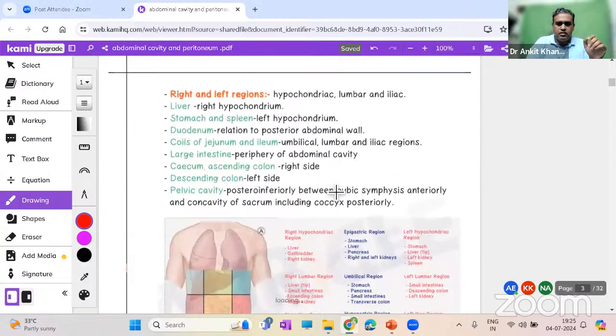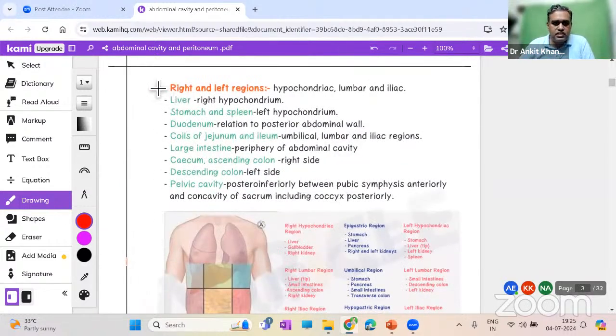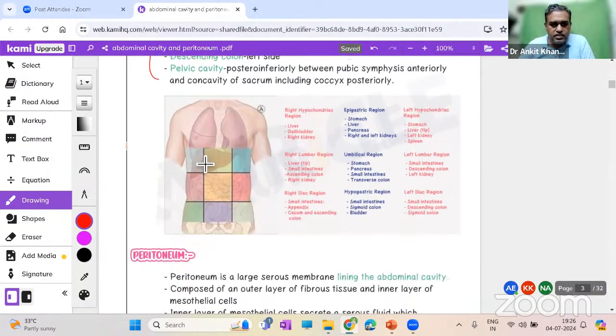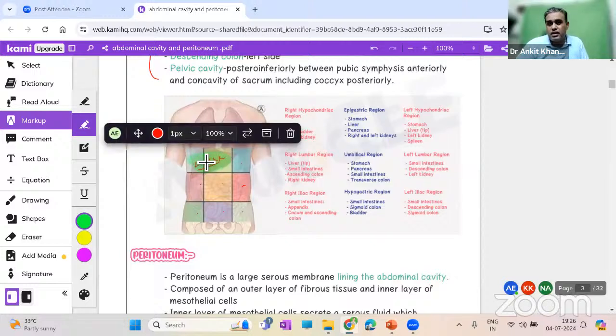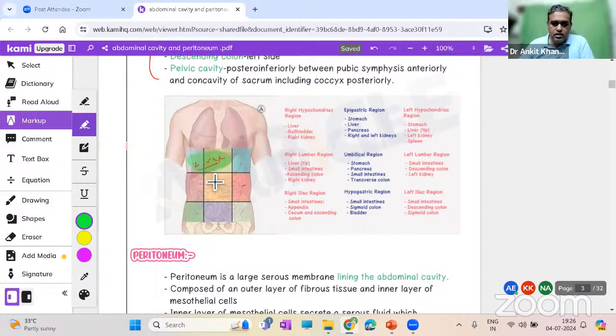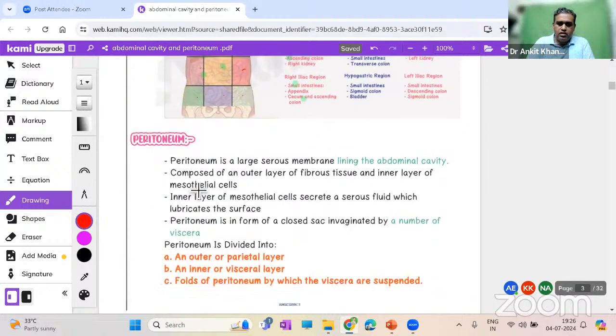Okay, let us move ahead. Now, your regions we have already discussed, so we can see which organ is found in which region. This image is very important, guys. All different color codings are given over here. You can see the extent of the liver. The liver is not only lying in the right hypochondrial region, but patients of hepatitis or cholecystitis will come with a pain around the epigastric and the right hypochondrial regions. This is the area where patients of cholecystitis or hepatitis will complain of pain. The different regions and different structures that are over there, you can go through them. It's quite important. Now, coming down to the peritoneum.